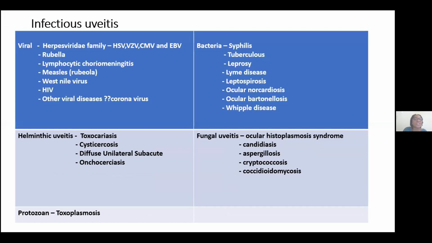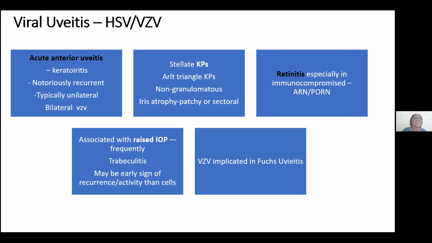Infectious uveitis can be caused by any of these, but I would want us to pay attention to herpetic uveitis because it causes a lot of recurrent uveitis, and of course HIV uveitis. Bacterial, tuberculosis and syphilis are becoming more important, and many of us are aware of toxoplasma uveitis. What are the peculiarities of herpetic or viral uveitis? Typically an anterior uveitis, it presents acutely and can be notoriously recurrent. Most times it is unilateral, except for varicella zoster virus uveitis that can be bilateral, and they are usually associated with raised intraocular pressure.